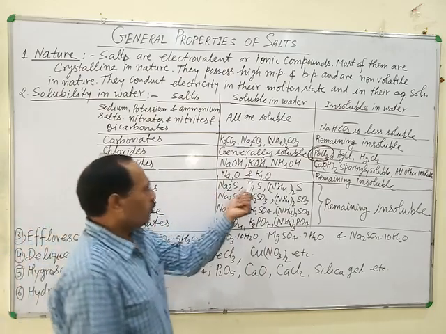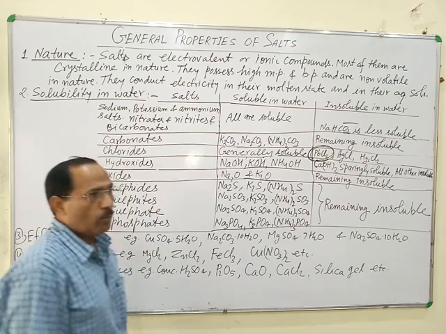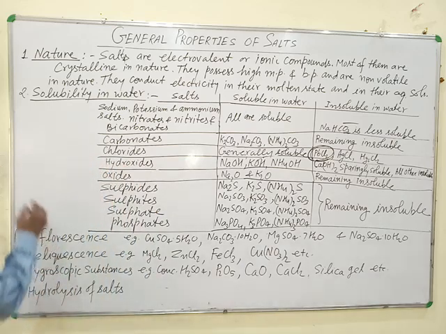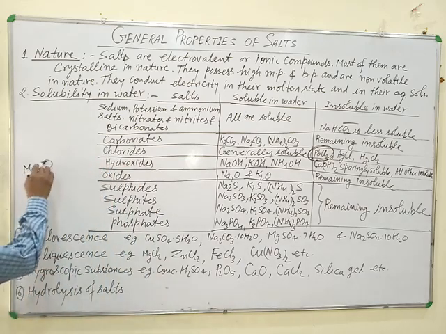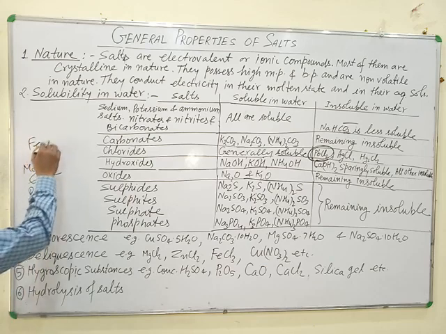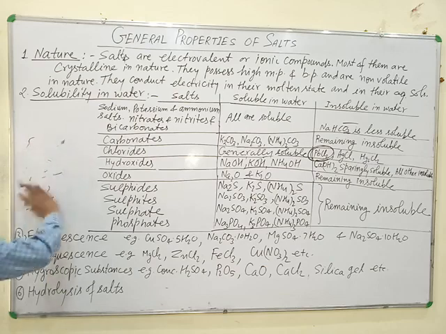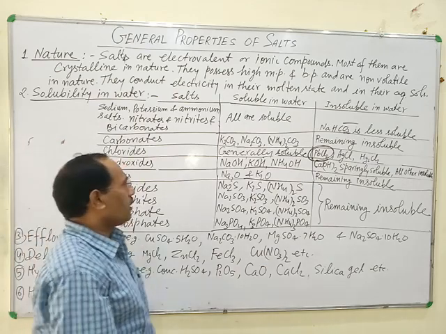Oxides of sodium and potassium are soluble in water, and all other oxides are insoluble in water. For example, magnesium oxide, barium oxide and iron oxide are insoluble in water. Other oxides except sodium and potassium oxides are insoluble in water.